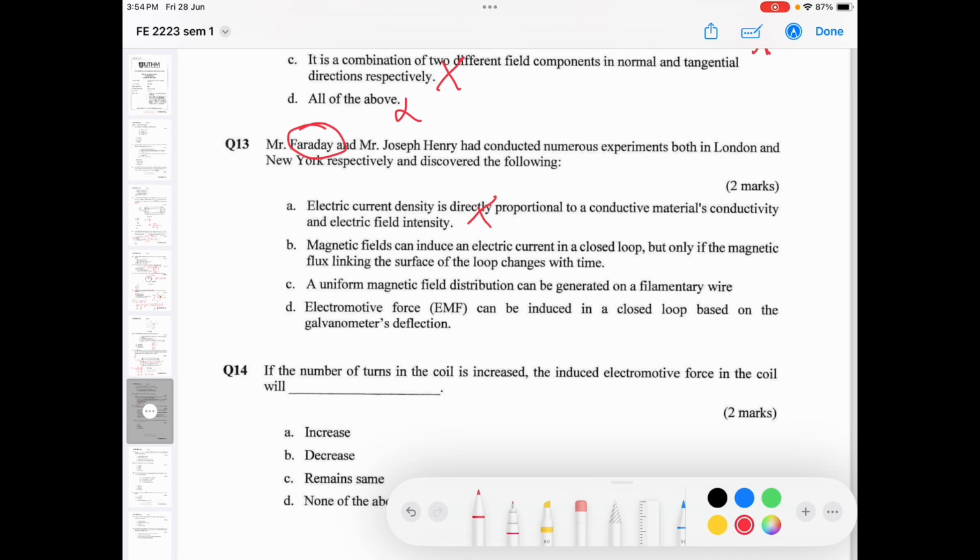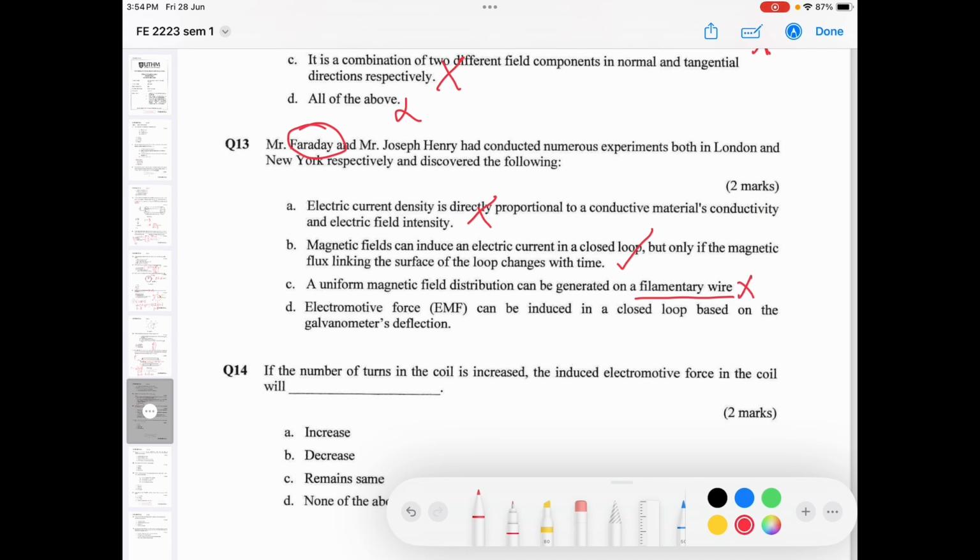Magnetic field can induce an electric current in a closed loop, but only if the magnetic flux linking the surface of the loop changes with time. This is correct. Uniform magnetic field distribution can be generated on a filamentary wire. Yes, magnetic field can be generated if the wire has current, but this is not true.